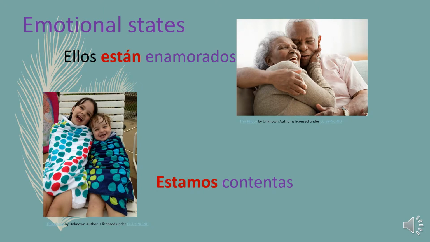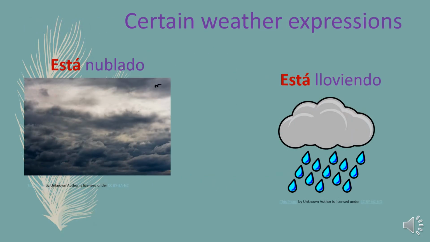Estar is also used with emotional states, such as ellos están enamorados. They're in love. Estamos contentas. We're happy. In both examples, emotions are described. We use the verb estar when referring to certain weather expressions. For example, está nublado. It's cloudy. Está lloviendo. It's raining.